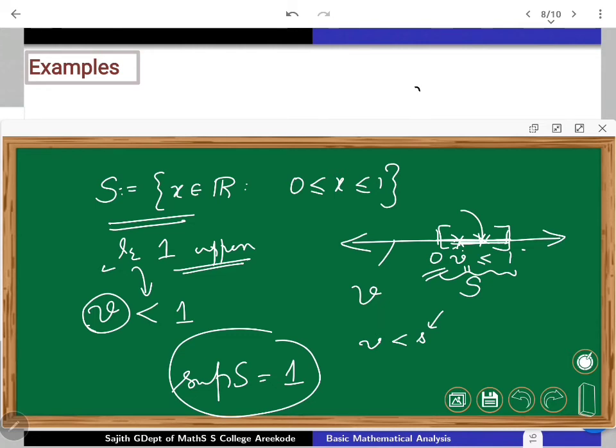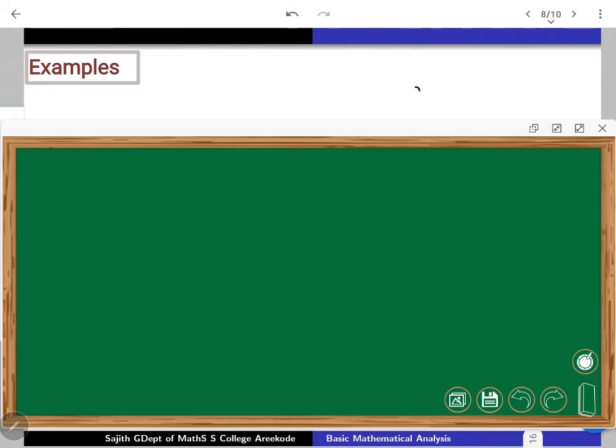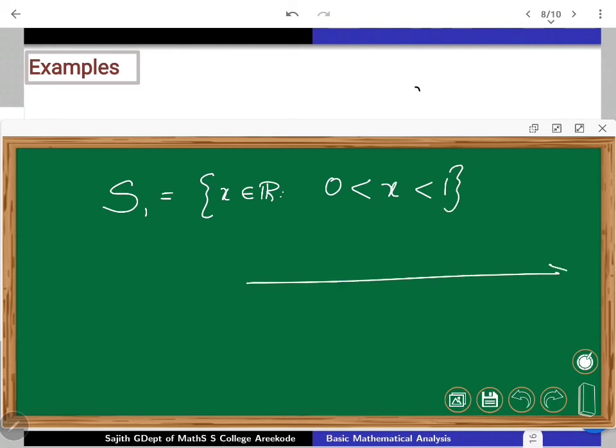It is not compulsory that they have to be inside. For example, I may just change my set to S1. Simply, I will look at all the real numbers in between 0 and 1, but I am excluding 0 and 1. So geometrically it is the open bounded interval, everything in between 0 and 1, excluding 0 and 1. What about boundedness? Obviously, it is bounded because 1 is going to be an upper bound and 0 is going to be a lower bound. Once again, a similar argument will give you that 1 is going to be the supremum of my S1.